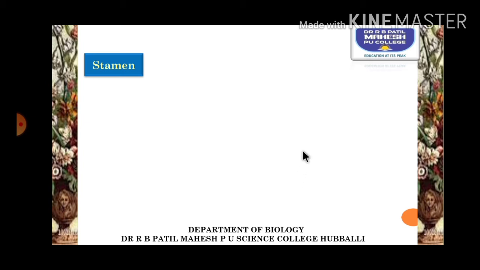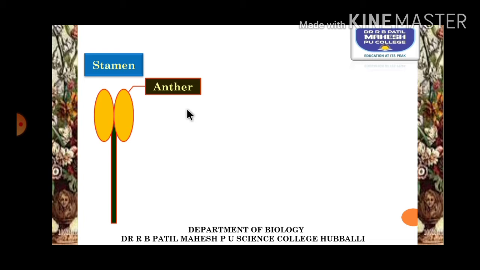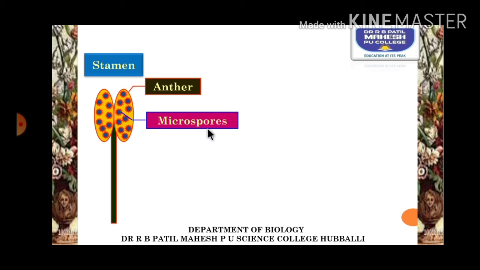Now coming to the stamen, let us try to understand the structure of the stamen. As we know, the stamen is a unit of androecium. Stamen can also be called microsporophyll. It is made up of a lobed structure called the anther, and inside the anther there is the male gametophyte, called microspores, or they can also be called pollen grains.